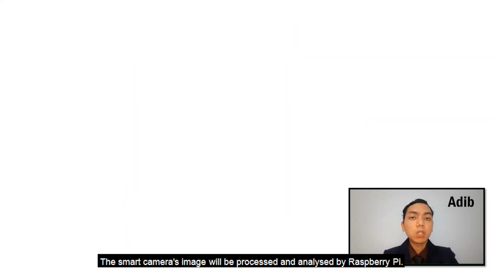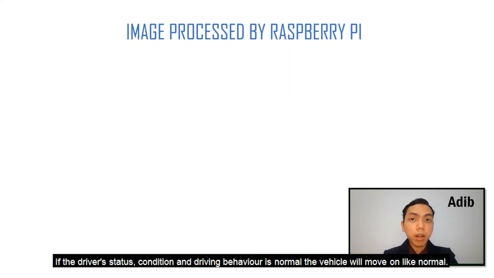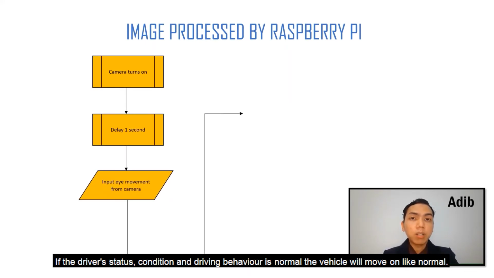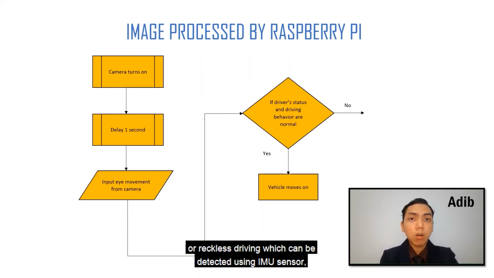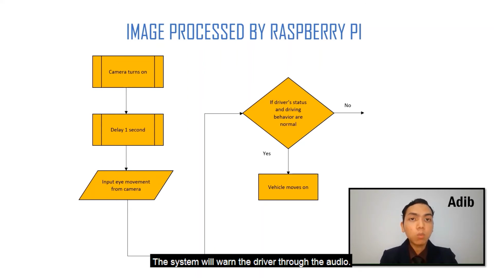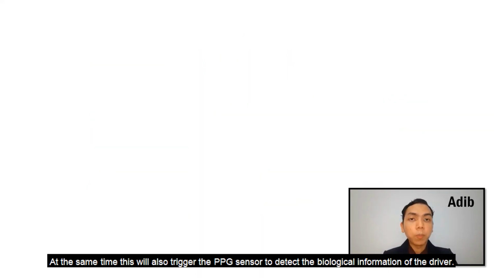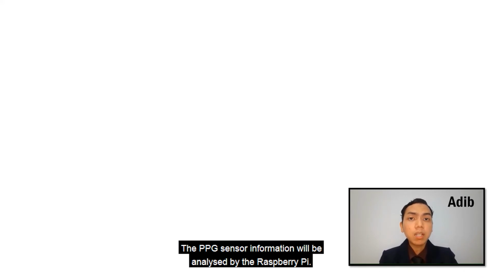The smart camera image will be processed and analyzed by the Raspberry Pi. If the driver's status, condition, and driving behavior are normal, the vehicle will move on like normal. If the smart camera detects some unusual situation, like when the driver is fatigued, which can be analyzed from the video captured by the camera, or reckless driving, which can be detected using the IMU sensor, the system will warn the driver through audio. At the same time, this will also trigger the PPG sensor to detect the biological information of the driver.